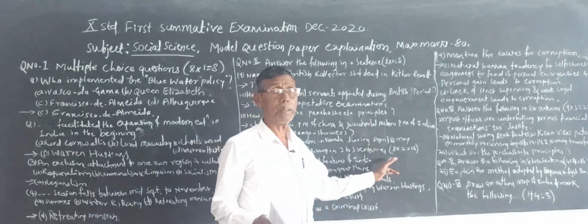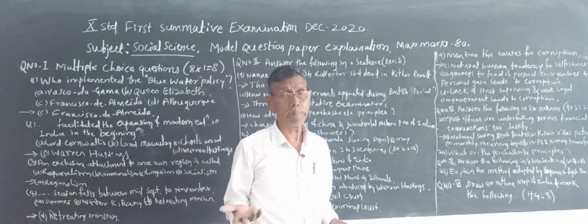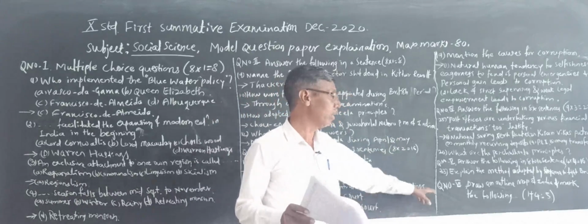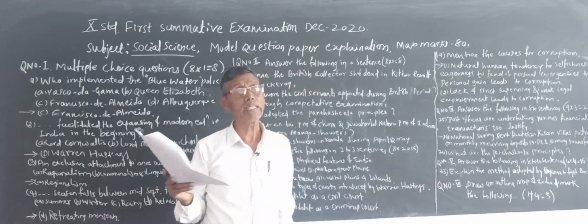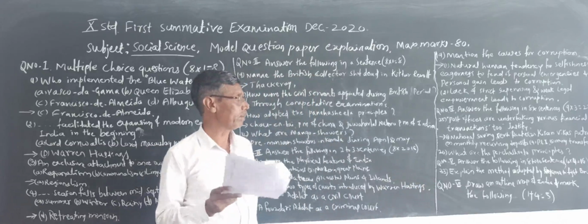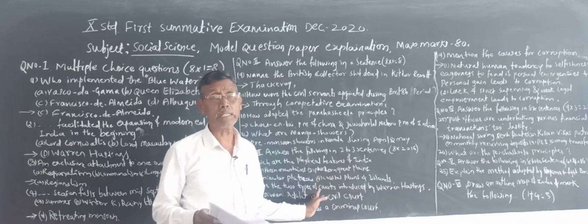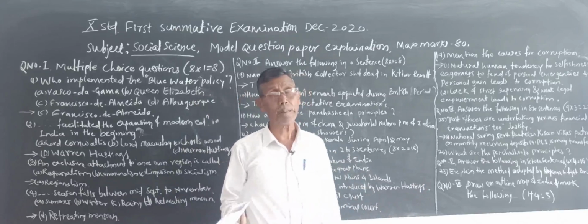You have to draw the map properly. Already it has been given for practice. So you have to practice map drawing and also the location of important places: the location of the Himalayan mountains, the northern plains, the western coastal region, and the eastern coastal plain.